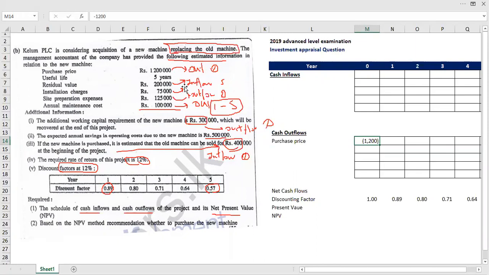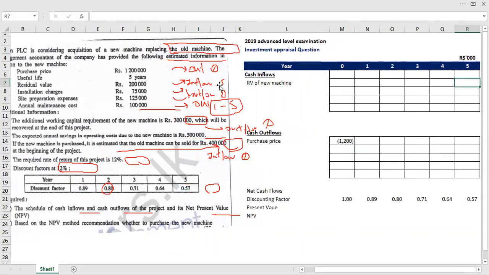Then the residual value, RV of the new machine, will be a cash inflow in the fifth year, 200.